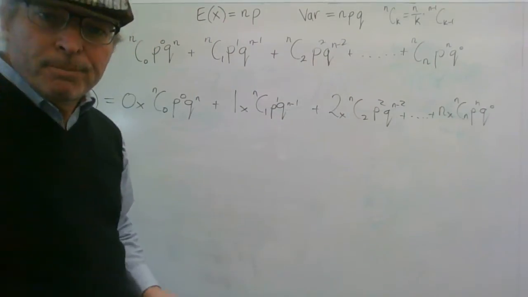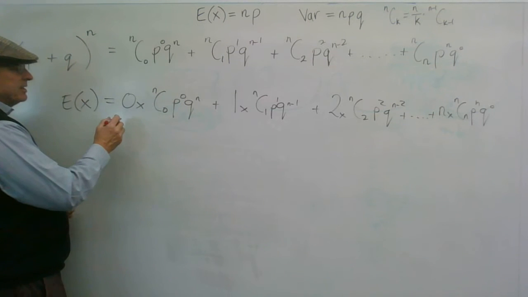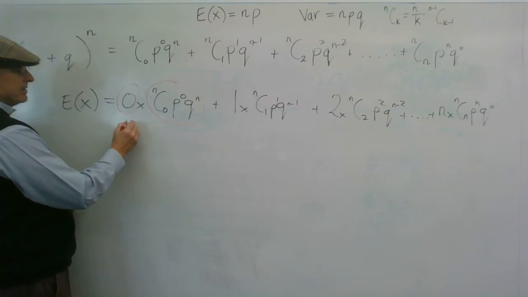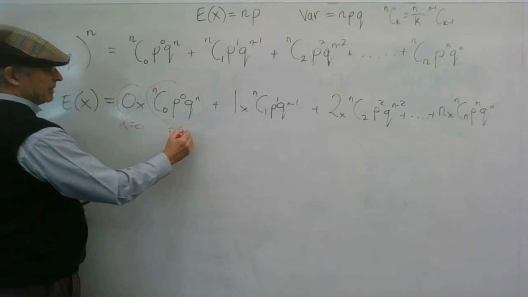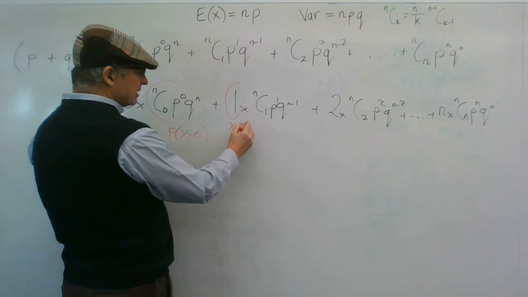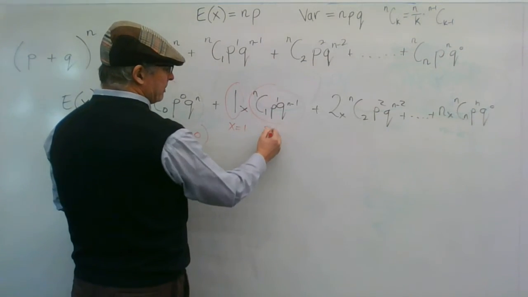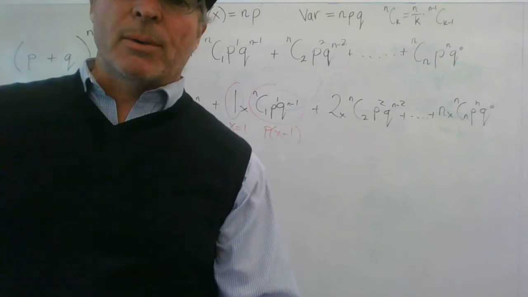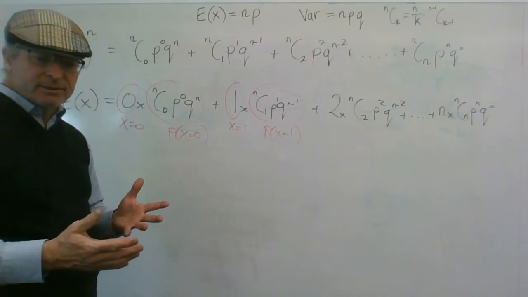Like before, this is all the xpx's. That's where x is 0, and that's the probability that x is 0. This is where x equals 1, and this is the probability that x equals 1, and so on. So we're doing the sum of all the xpx's.